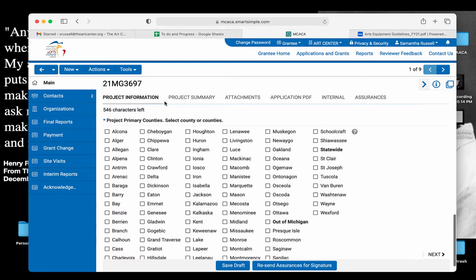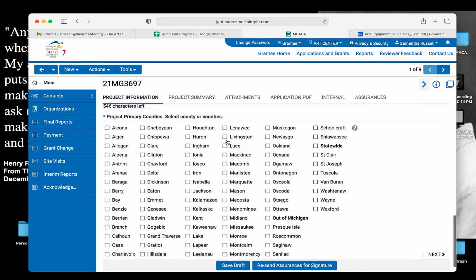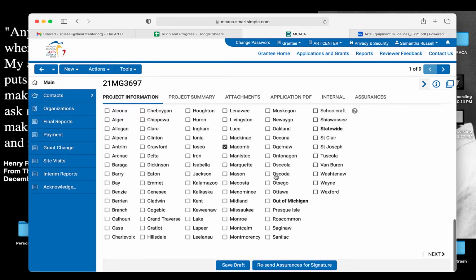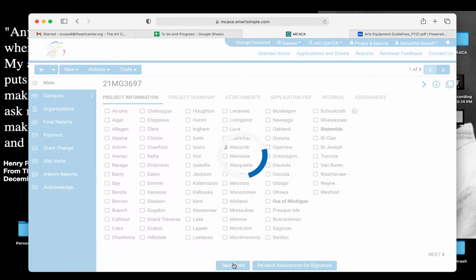And then what counties your school services. If you only exist within, say, Oakland or Macomb County, then you would just select one or the other of those. If you have students bussed in from other counties, neighboring by, or a private school that serves many counties, just select all of them that apply for your specific case. And then save draft. Anytime before you navigate away from a page, make sure that you're saving that draft so that you don't lose any of your work.